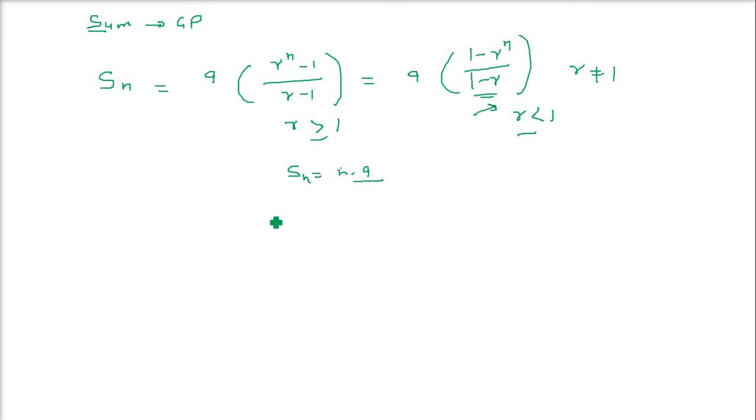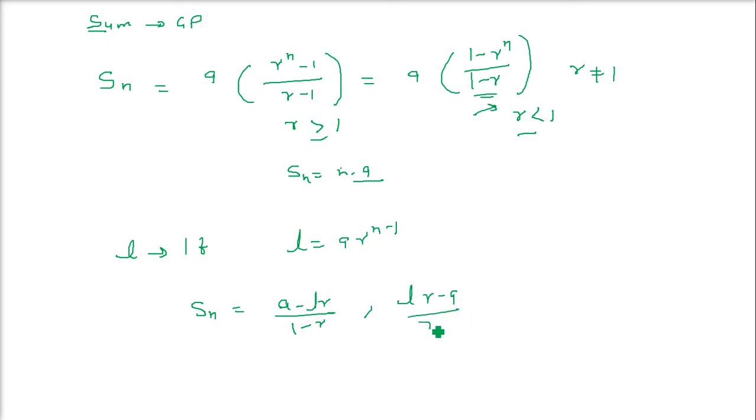Now if you have L as the last term of the GP, then you know that L is A r to the power n minus 1. So the sum will become (A minus LR) by (1 minus r), or (LR minus A) by (r minus 1). So this is also a formula which we are going to apply.